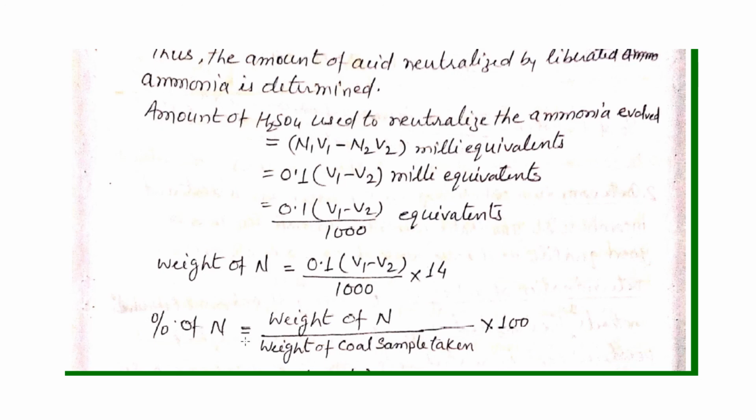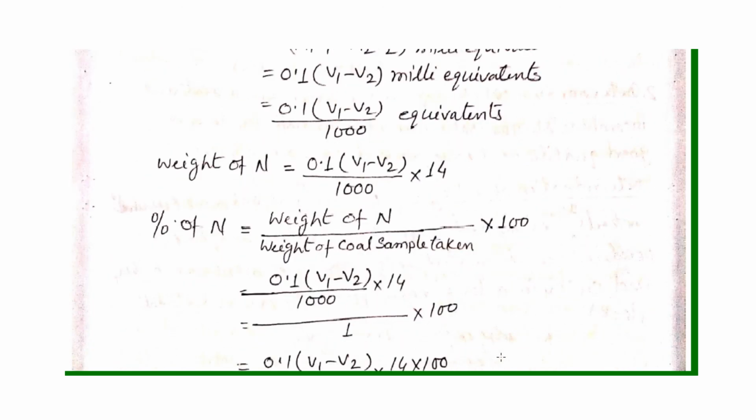So the percentage of nitrogen is the weight of nitrogen upon the weight of coal sample taken, into 100. Here we put the weight of nitrogen in the formula, and we know that we have taken exactly 1 gram of coal sample. So ultimately it will come as 0.1 into (V1 minus V2) upon 1000 into 14 into 100.